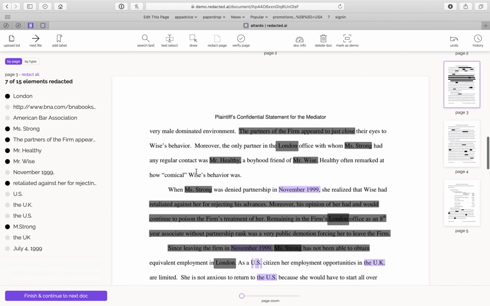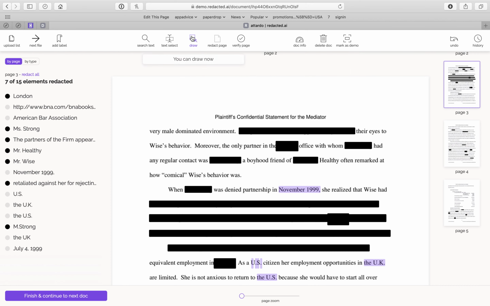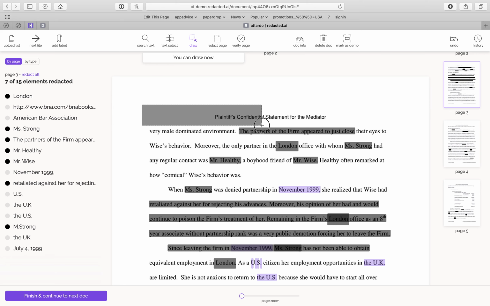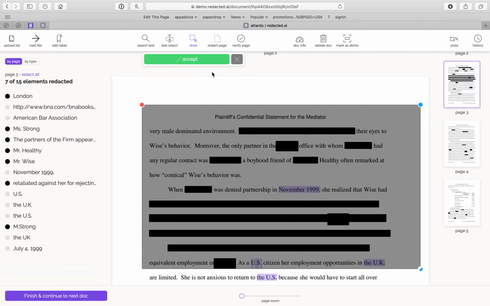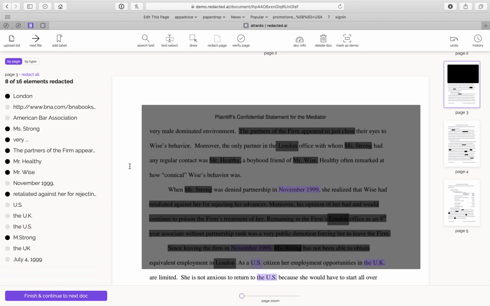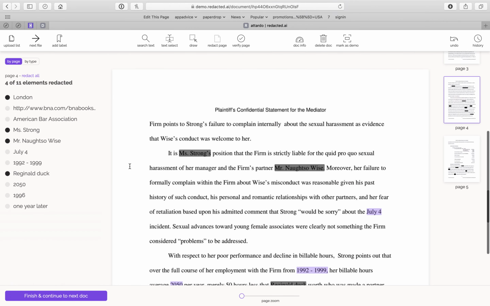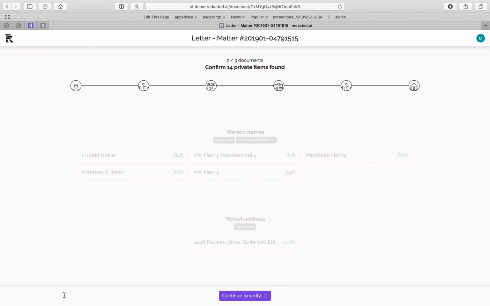Another feature you might want is you can draw. For example, if there's a picture and you want to cover it completely, you can just draw a big redaction over it and click accept. So that looks good. I feel pretty good about this document. I just quickly go through it and I go on to the next document.